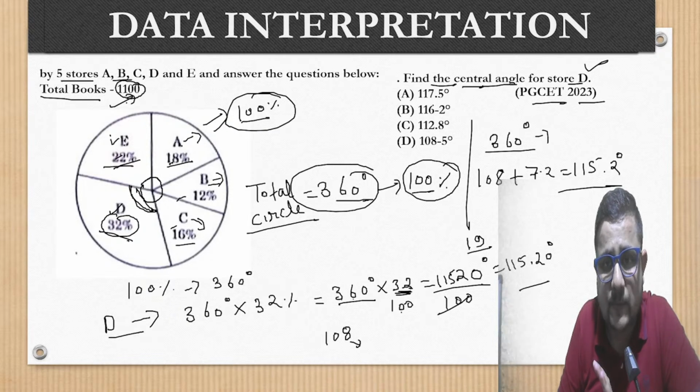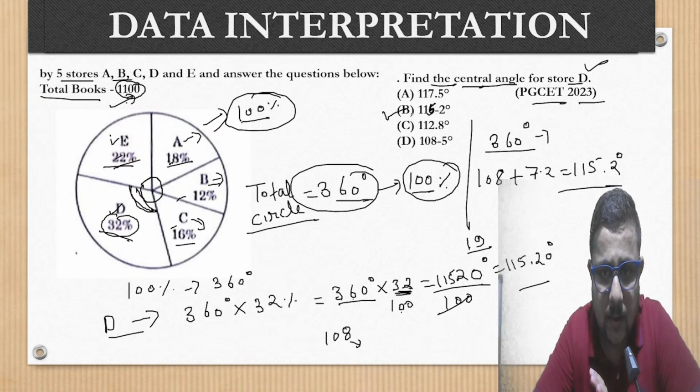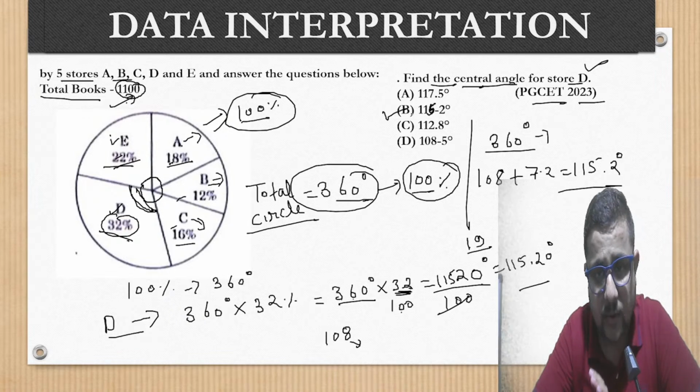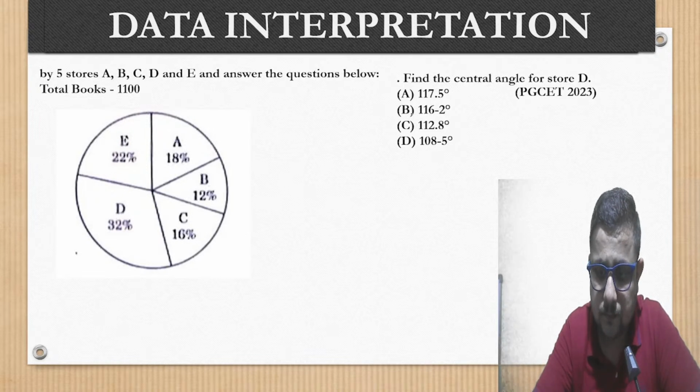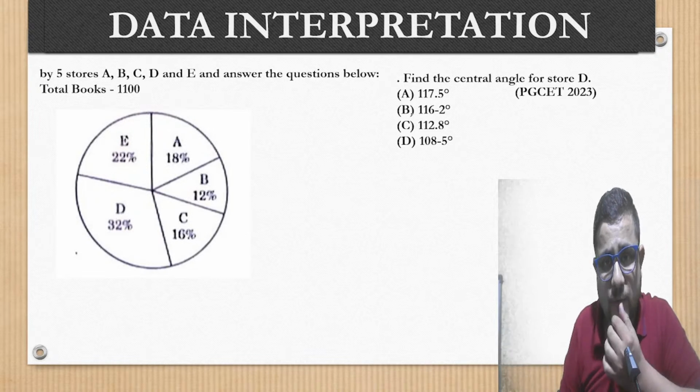115.2 degrees. So I'm just making one option correct. I think there is a typing mistake. So option B is going to be your correct answer here. Right? Option B is absolutely correct. Clear to you? Okay. So this is what your answer is. Now let's move on to the next.